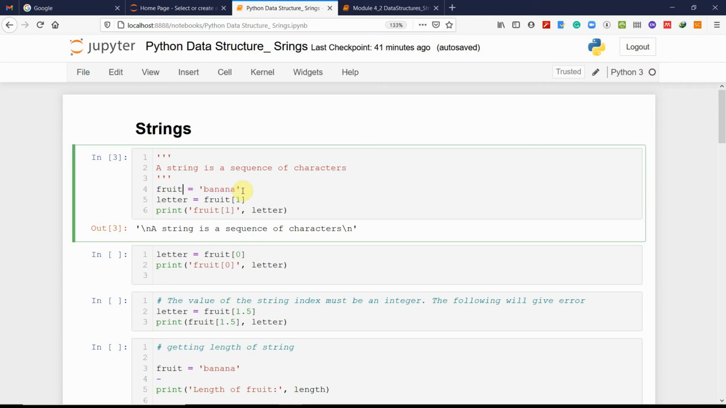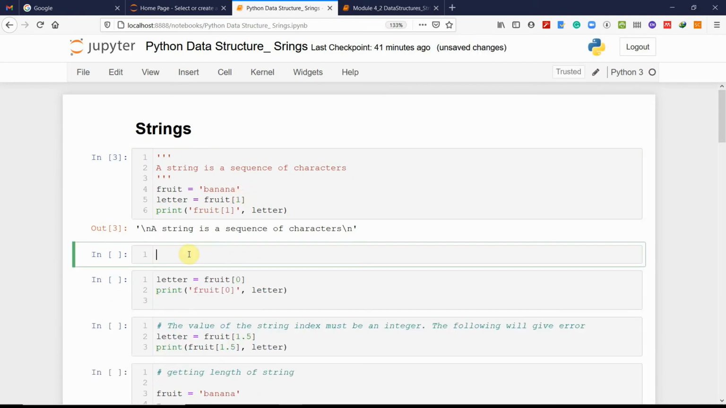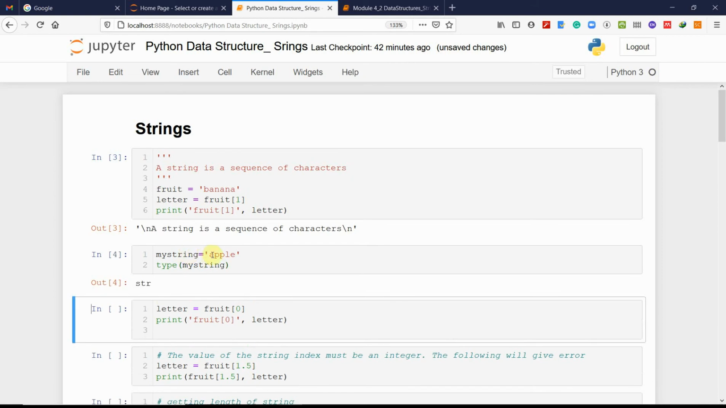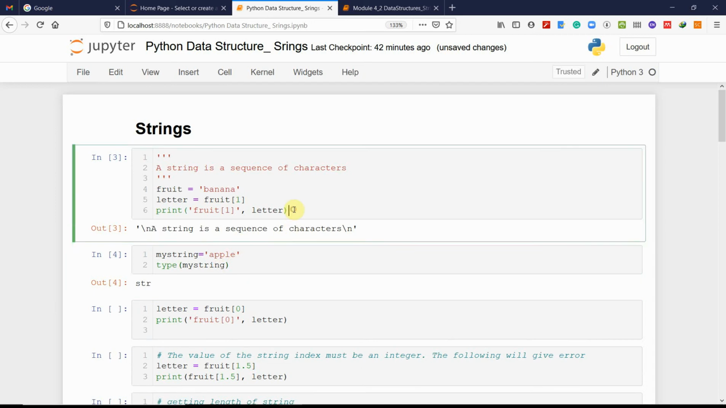So we have just defined, say, fruit, or my string. For example, say apple. Then we check the type. What is the type of my string? It will give you the string. So here we see how we define a string and how it gives us a string.